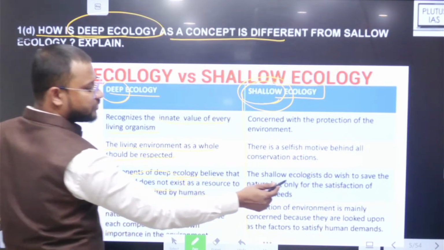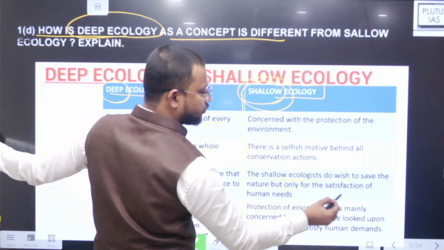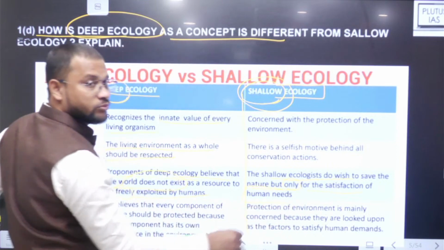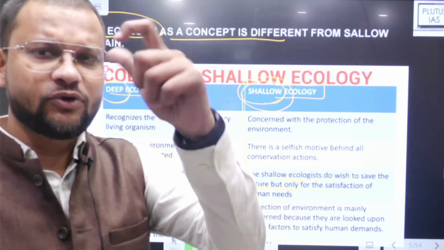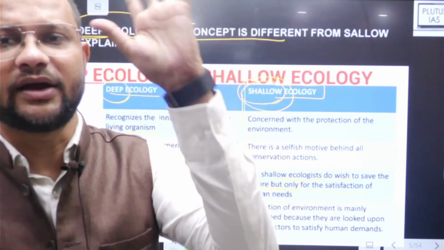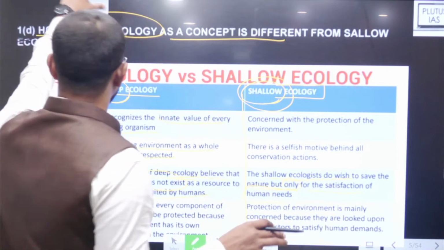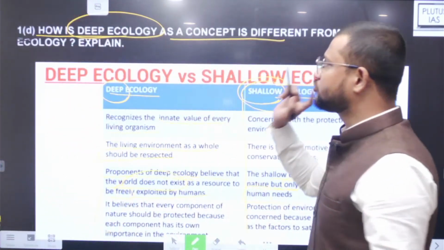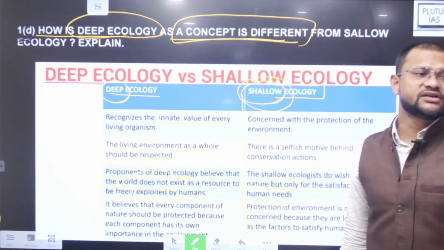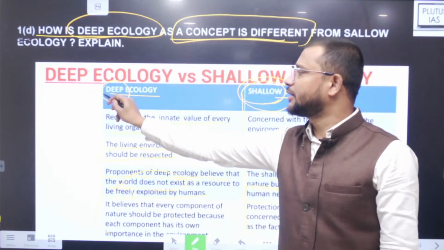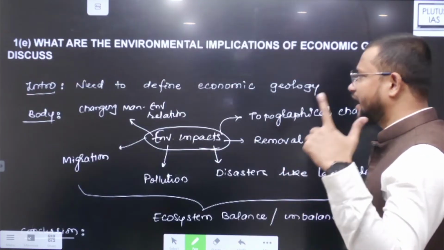While in shallow ecology, shallow ecologists do wish to save nature, but only for the satisfaction of humans. See, that is the meaning, and I believe once you have clarity on the concept, you can absolutely connect it this way. It is always good to remember that whenever a comparison is asked, write it in table format. That is a time-saving, straight and directed effort.